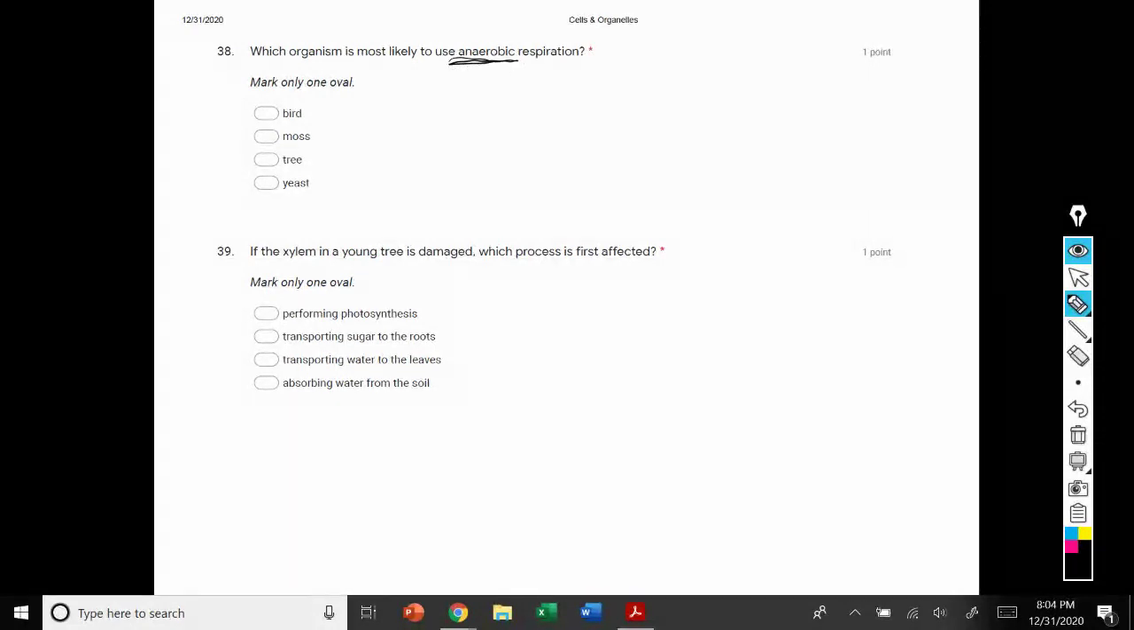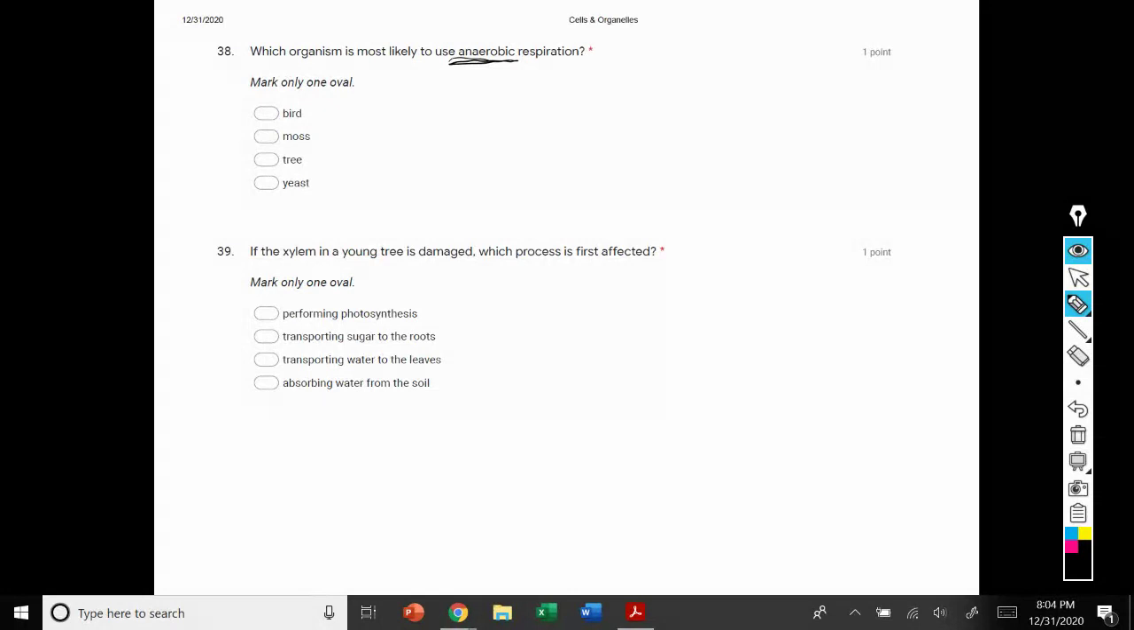So there are two types of cell respiration processes: aerobic, that uses oxygen and happens in the mitochondria, and anaerobic, that does not use oxygen and happens in the cytoplasm. Some organisms can only go through anaerobic respiration. Some organisms can only go through aerobic respiration. And some organisms can go through both aerobic and anaerobic respiration processes.